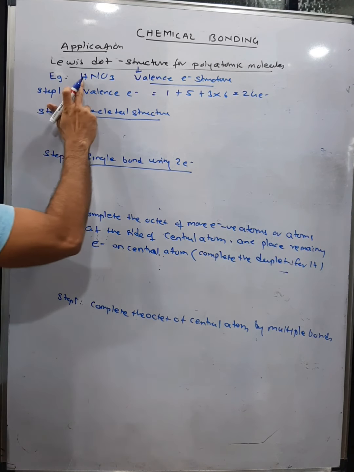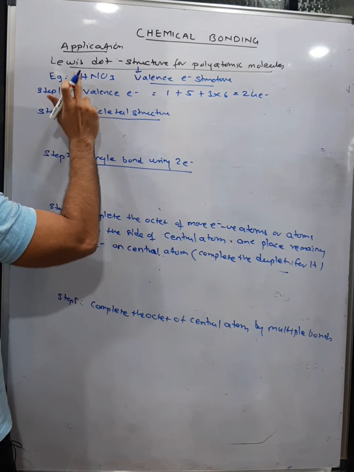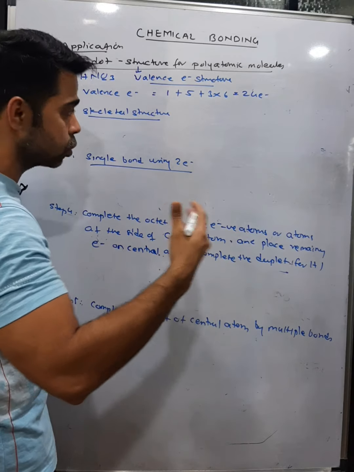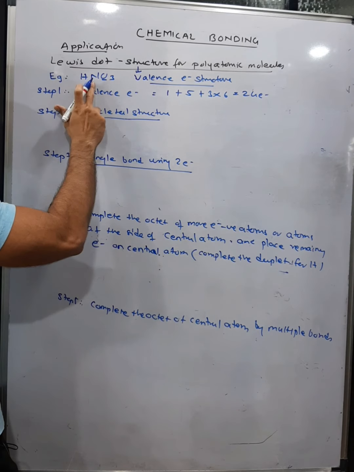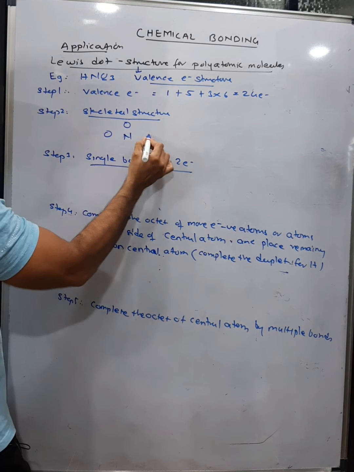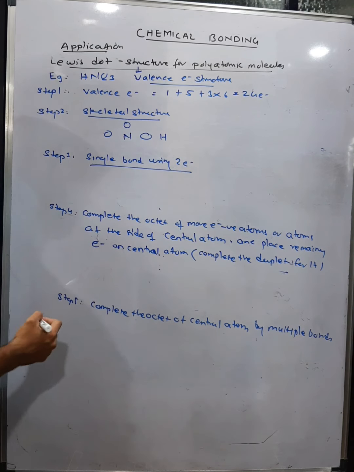Skeletal structure. You have to leave hydrogen since it is an acid. In an acid, hydrogen attaches to what? To the oxygen, or to the more electronegative atom. So leaving hydrogen you have N and O. N is less electronegative, so it will be in the center. We have 3 oxygens and hydrogen is placed on one of the oxygens.